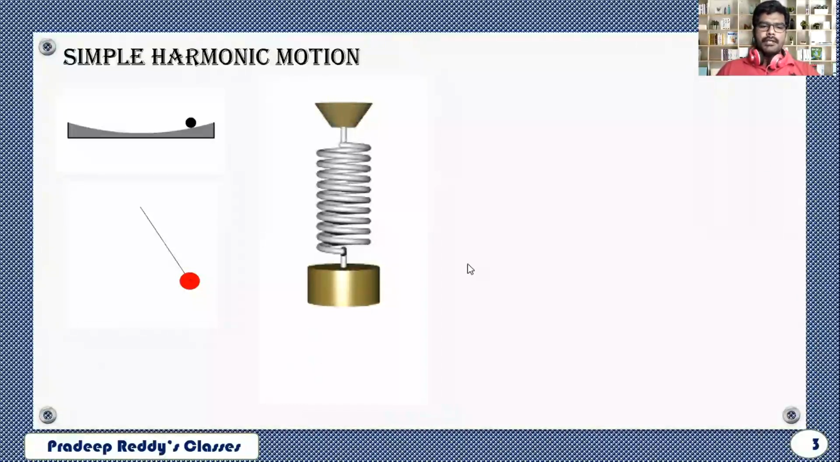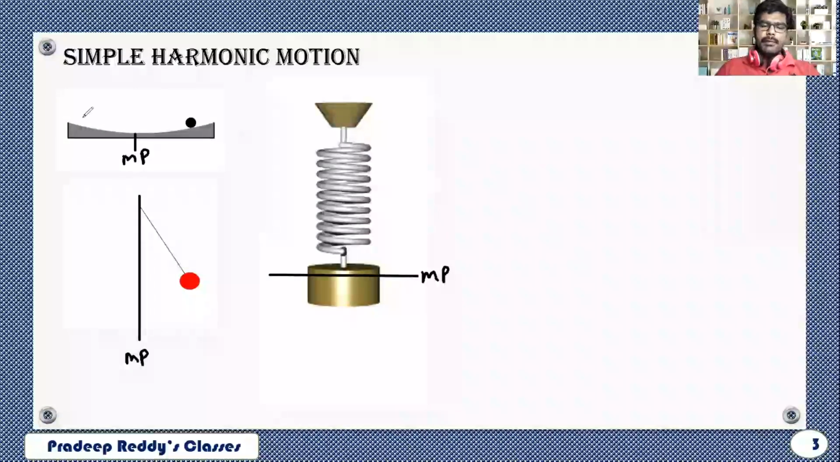Now let us learn some more characteristics of oscillatory motion. And this oscillatory motion is also said to be simple harmonic motion. Why it is called simple harmonic motion? Let us discuss now. This is mean position, right? This is mean position. And this is mean position.